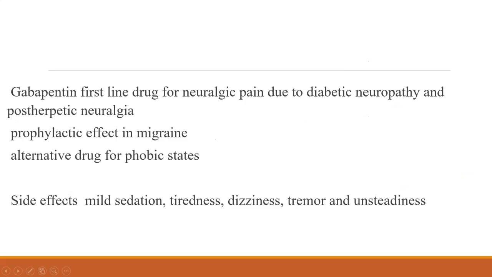In such cases, gabapentin is the best drug. You can start with 100 milligram, then increase to 300, 600, etc. Such people will have better relief with gabapentin. It is also used as prophylaxis for migraine and phobic conditions. The side effects I told you, sedation, tiredness, dizziness, etc., can occur.